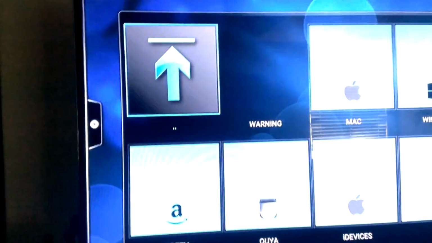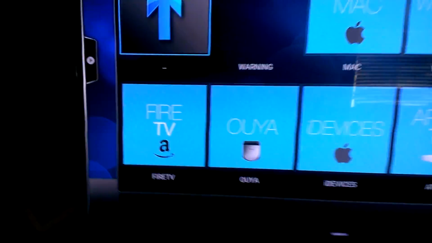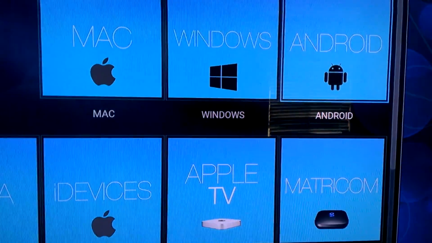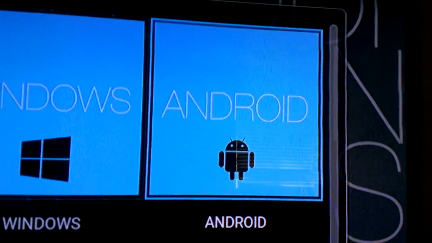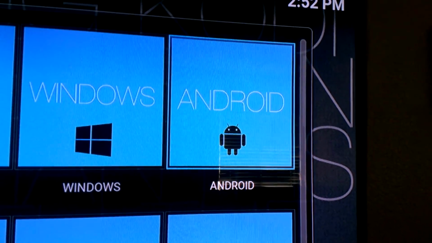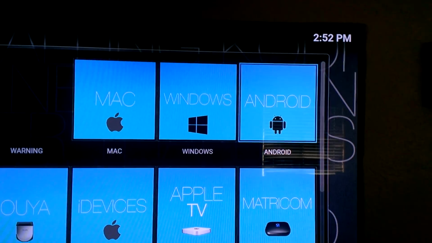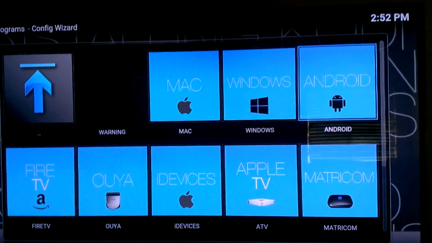This is going to bring up all the options for the operating systems that this is used for. So down here, you're going to hit the Android one. Okay? You're going to scroll over all the way to the right. It says Android. This is very important, guys. You have to hit Android. Once you hit Android, it's going to start a process and do it all on its own.